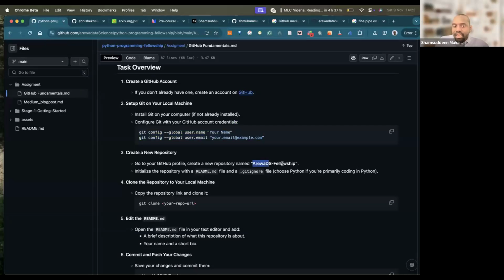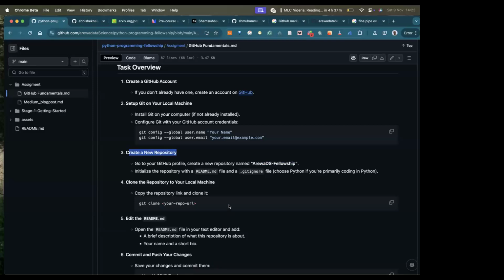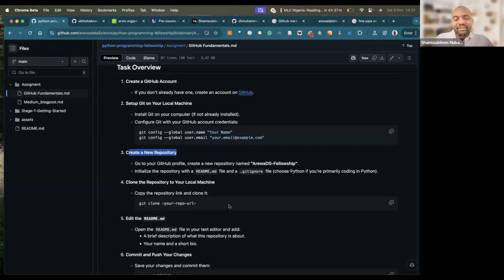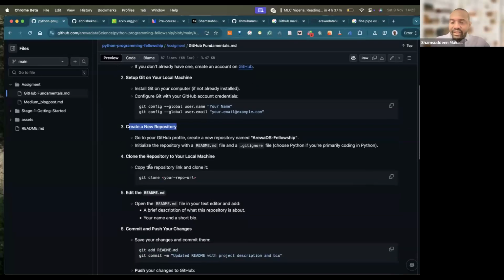Give it a name, any name you like, whether Ario Data Science Fellowship 3.0 or something like that. When you create this GitHub repository, have you done that? No, I'm still on it. I'm still doing that. Oh, you have not done that, then you are saying you don't know. So this is the step you need to follow to do the assignment.